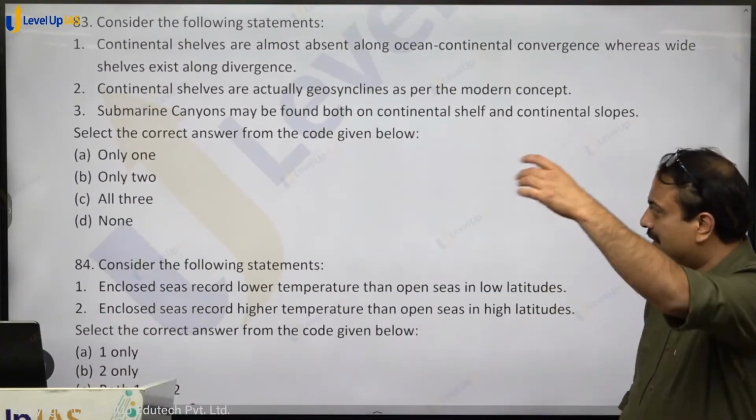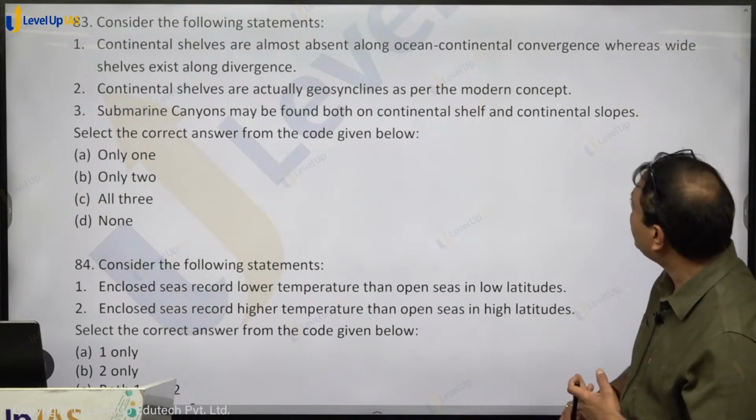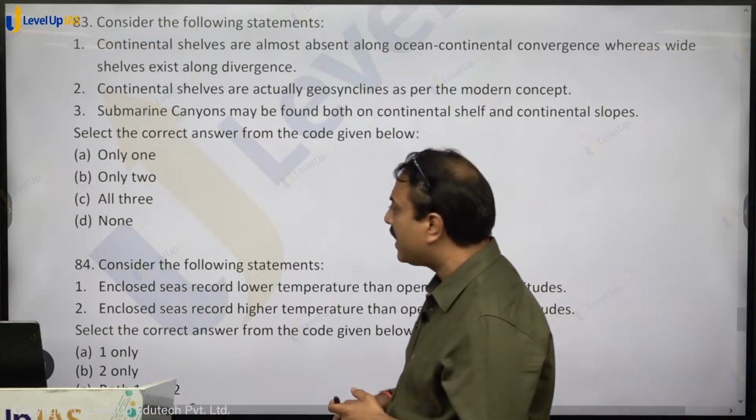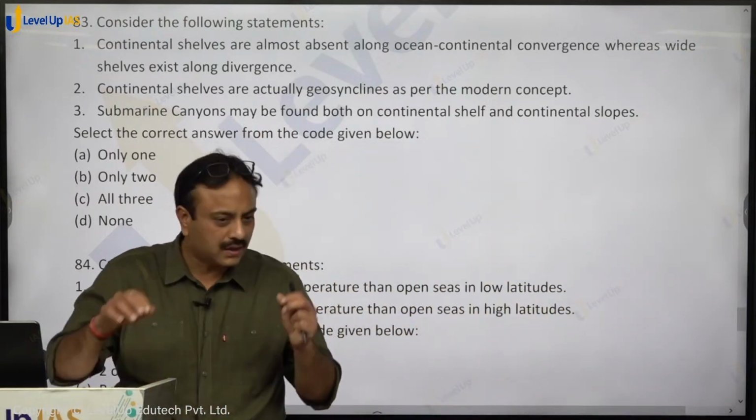Consider the following statements. Continental shelves are almost absent along ocean continental convergence, whereas wide continental shelves exist along divergence. Think over that.